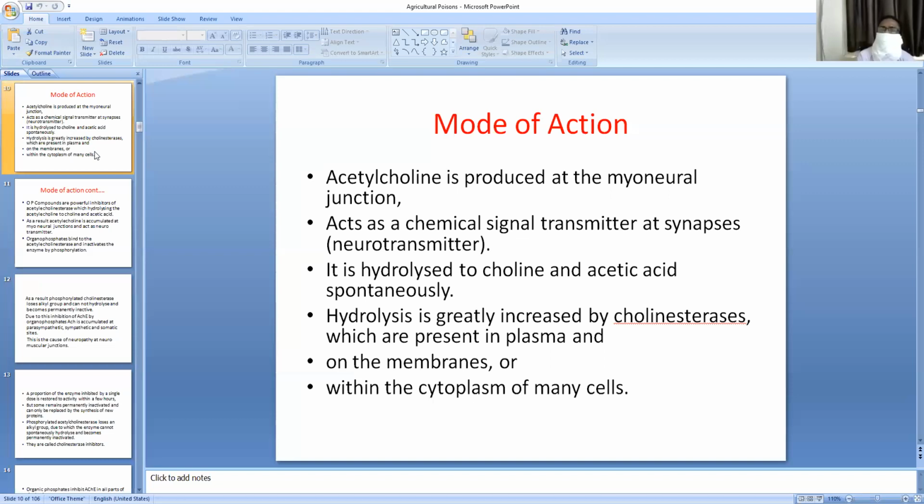The organophosphorus compounds bind the serine moiety of the acetylcholinesterase enzyme and inactivate it, so that the hydrolysis of acetylcholine is inhibited by a process called phosphorylation. This phosphorylation is not reversible. So the action is permanent and the symptoms are very toxic.